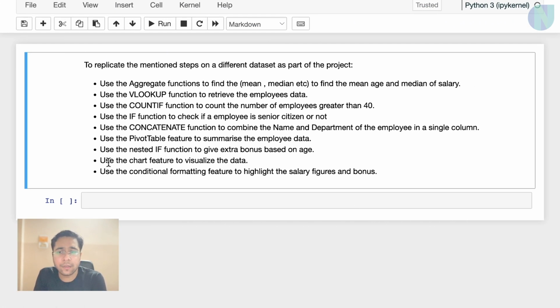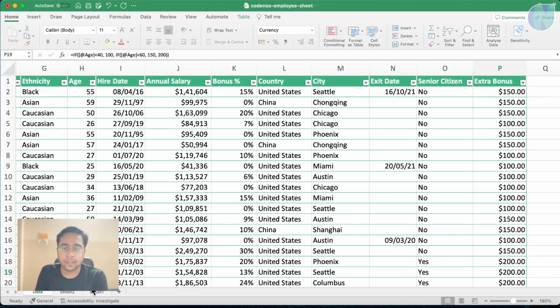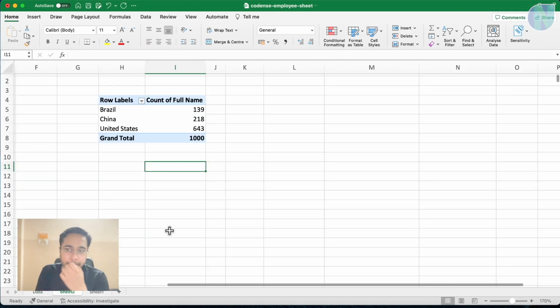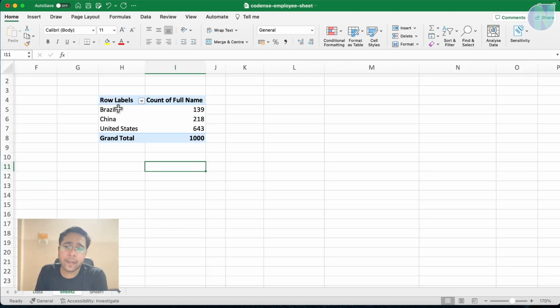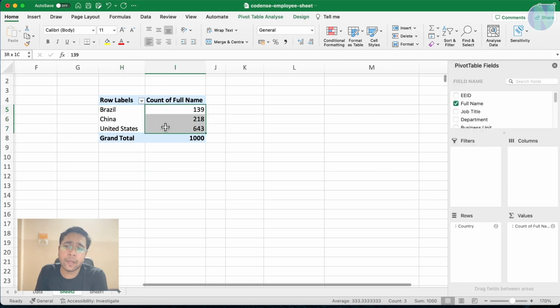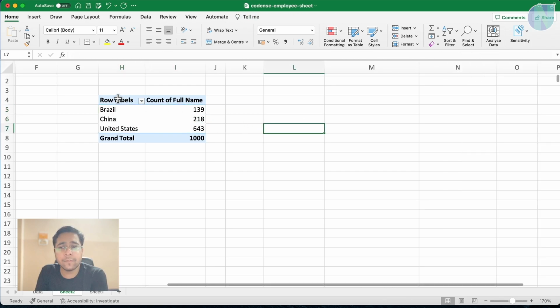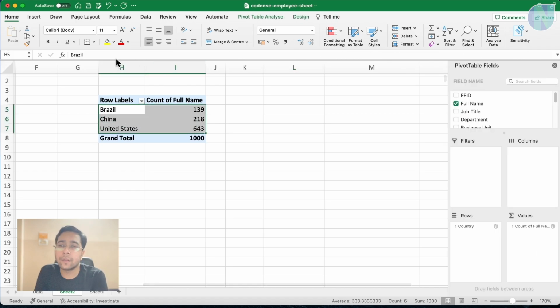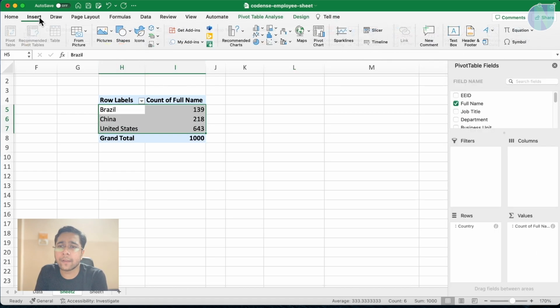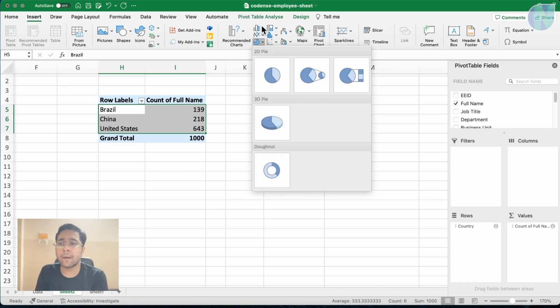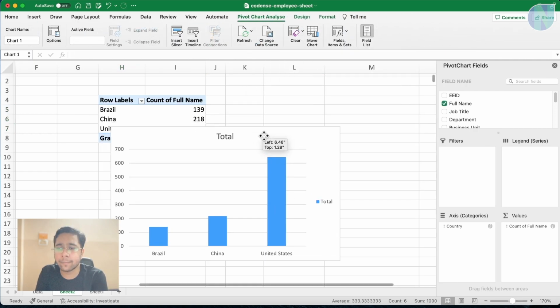The next one, use the chart feature to visualize the data. So let's try to create some charts. For that, we need the summarization table. Now suppose here we have the count of employees in each country. So we can create a summarization table for it. First of all, I go to Insert and I can select a bar chart here. So let's try to create a bar chart here.